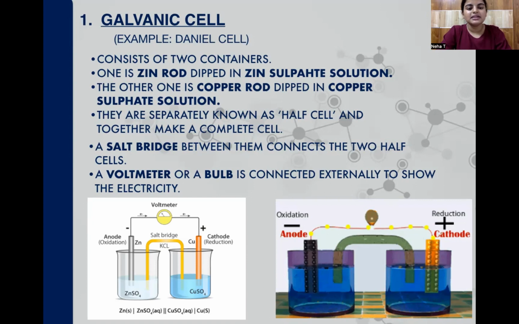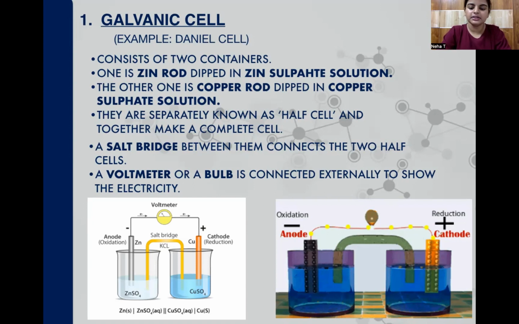Coming to Daniell cell, of the two half cells, the first one is the zinc half cell and the other one is the copper half cell. In the zinc half cell, we have the zinc electrode dipped in zinc sulfate solution, and in the copper half cell, we have the copper electrode dipped in copper sulfate solution. They are separately known as half cells, and together they make a complete cell. A salt bridge between them connects the two half cells internally, and externally they are connected by a bulb or a voltmeter.